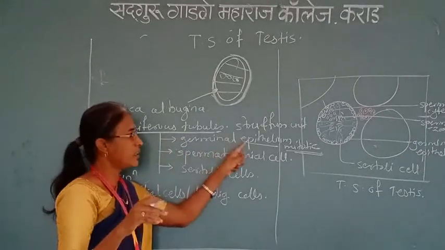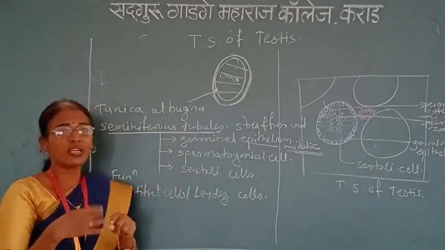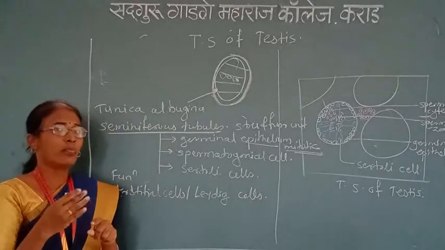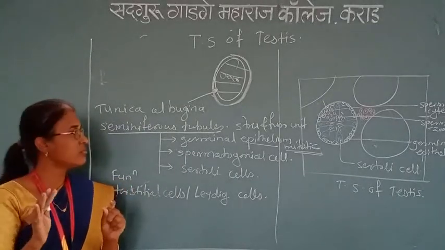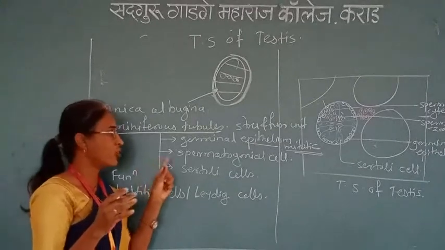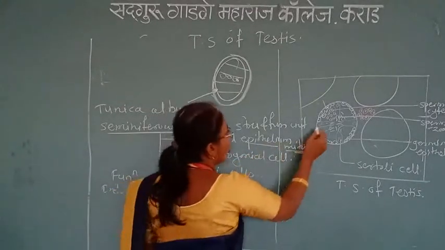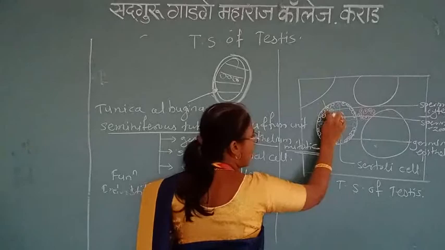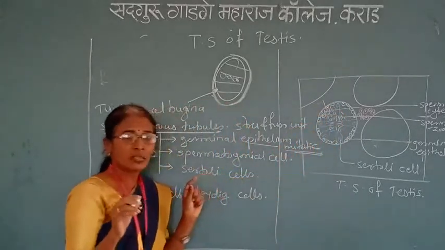These cells continuously produce their same cells by mitotic division, and one of the cells undergoes the formation of